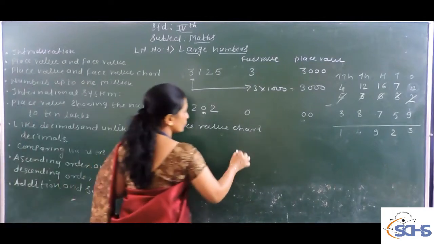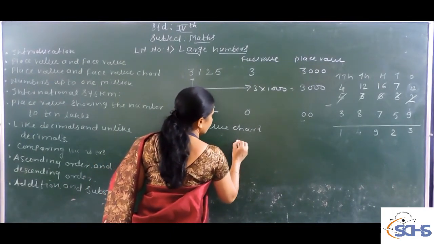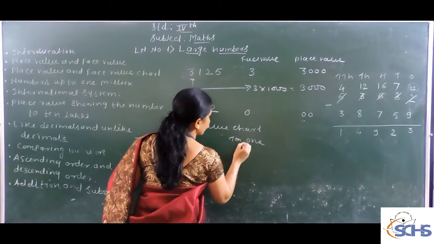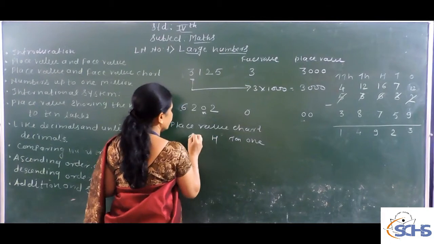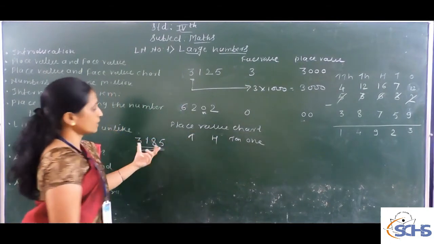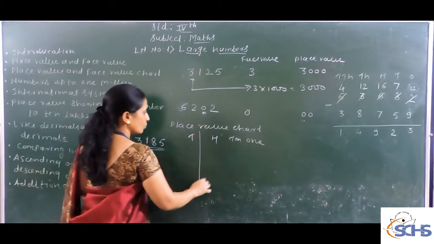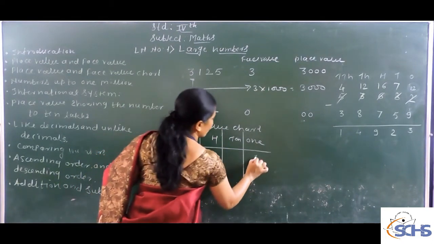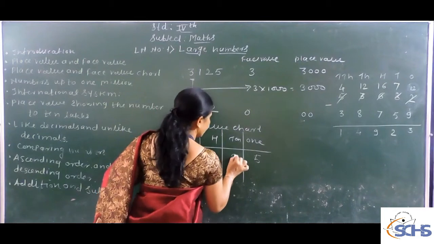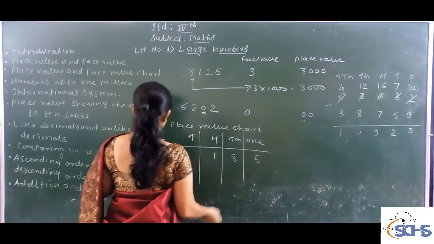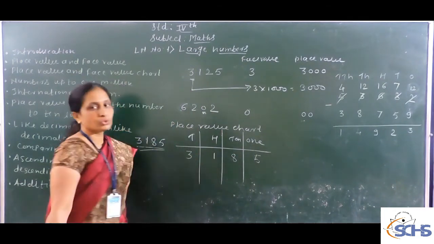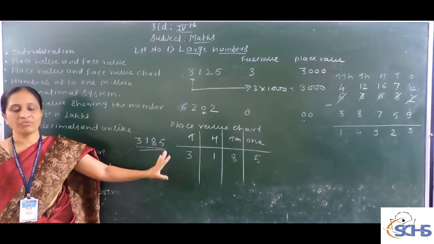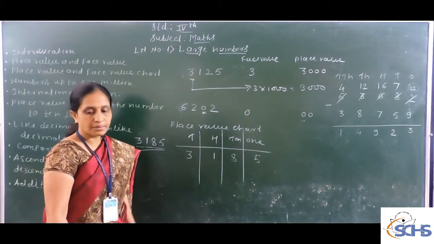This is the 1 place, this is the 10 place, this is the 100 place, and this is the 1000 place, because this is a 4 digit number. You arrange it this way: 1 place, 10 place, 100 place, and 1000 place. This is called the place value.